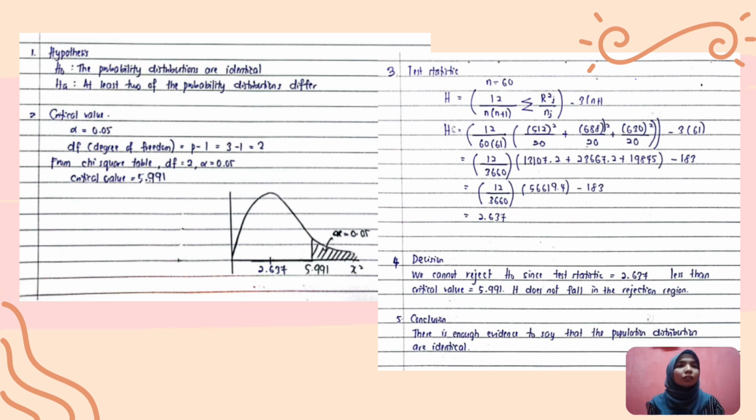Okay, for we make decision. We decide that we cannot reject H null since the test statistic equal to 2.637 is less than the critical value equal to 5.991. It does not fall in the rejection region. Okay, so we can conclude that there is enough evidence to say that the population distributions are identical.